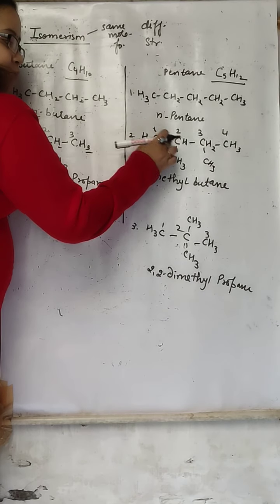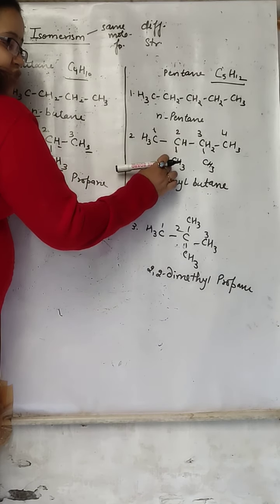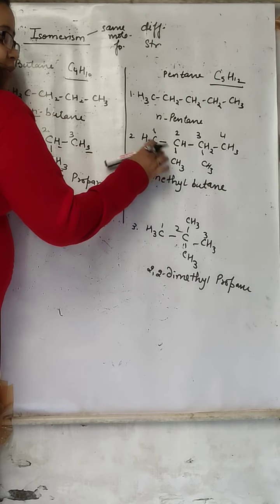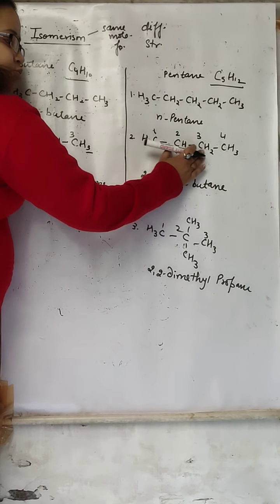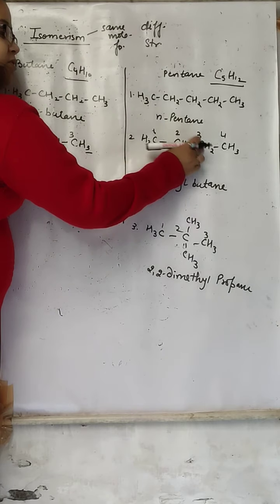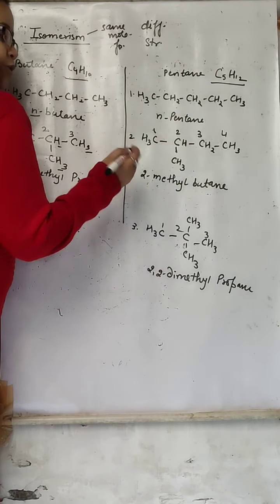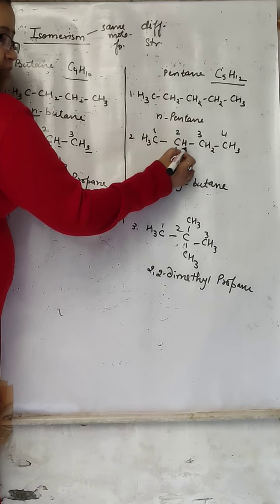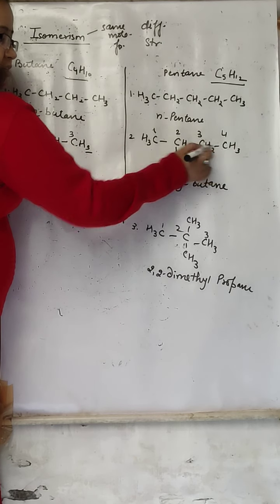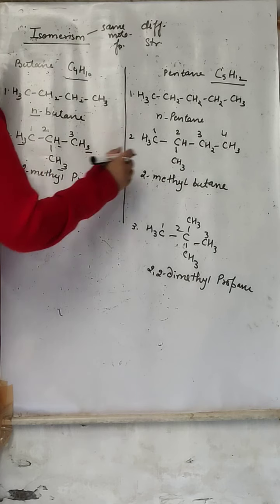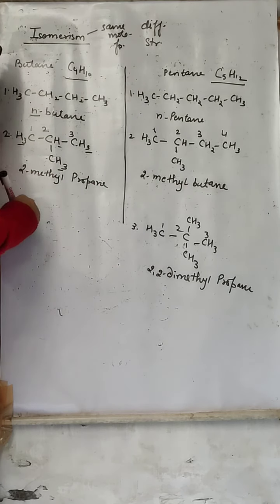If we put this methyl branch here, then also it gets position 2, so there is no need to worry. Whether you put it here or here, there are 5 carbons and 12 hydrogens: 3, 6, 7, 8, 9, 10, 11 and 12. The name is 2-methylbutane.